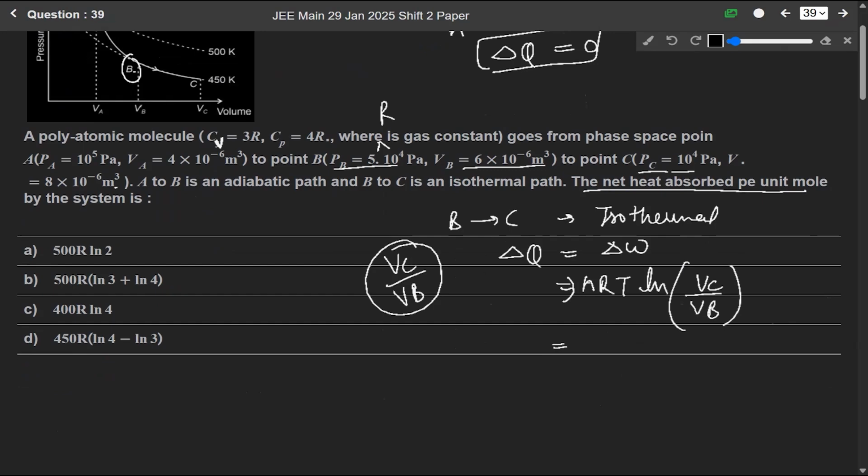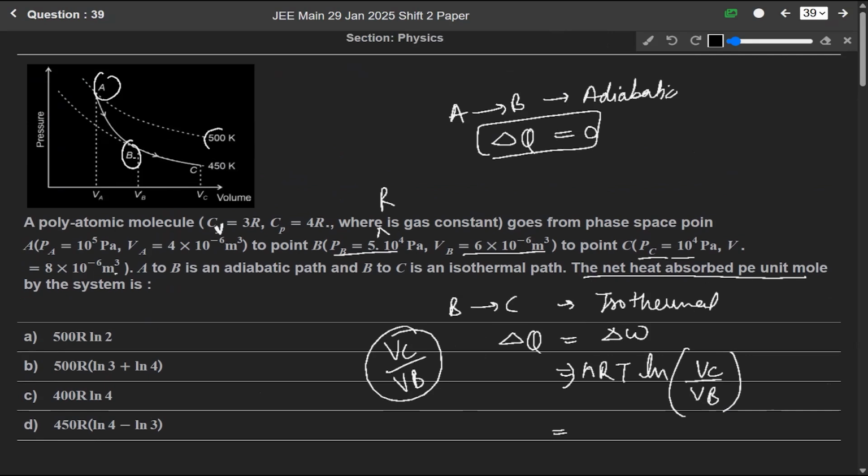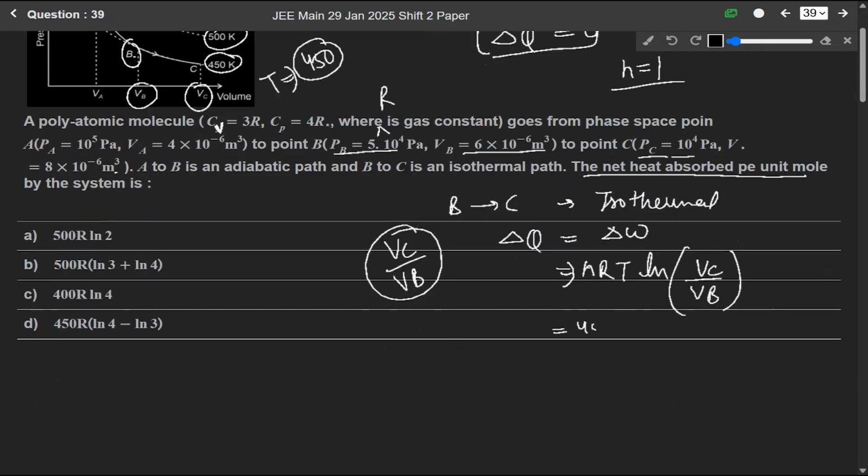Here from Vc to Vb, 450 Kelvin is the temperature. Okay, T is equals to 450, R and N. We are not given N, so considering N is equals to 1. So it will be 450 R ln Vc over Vb.